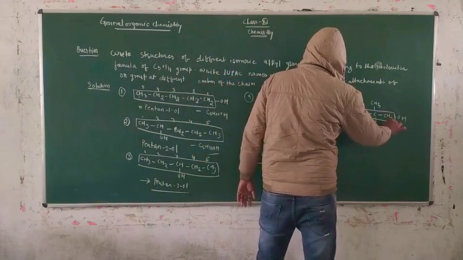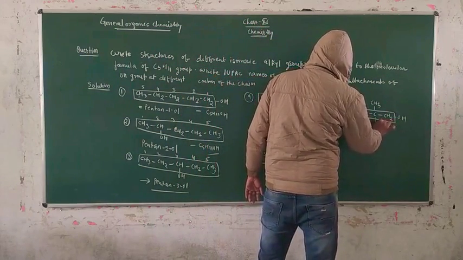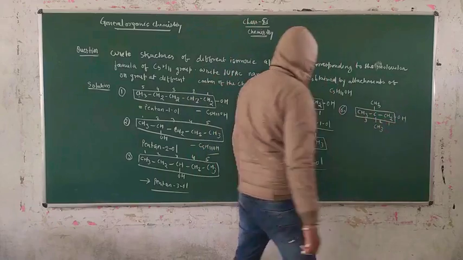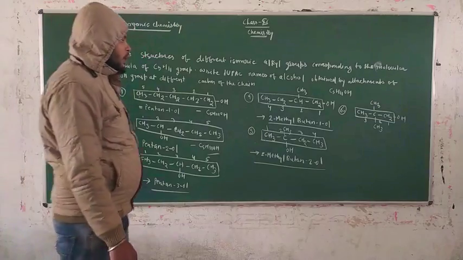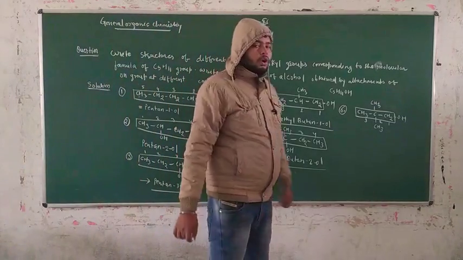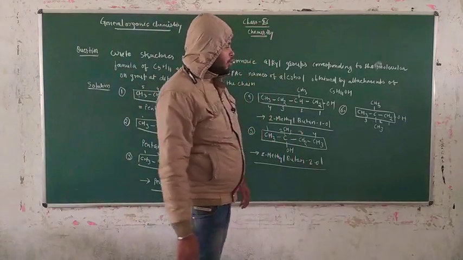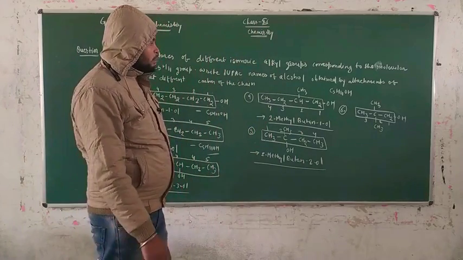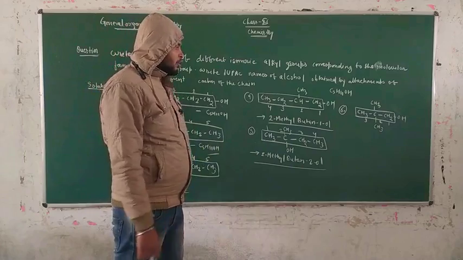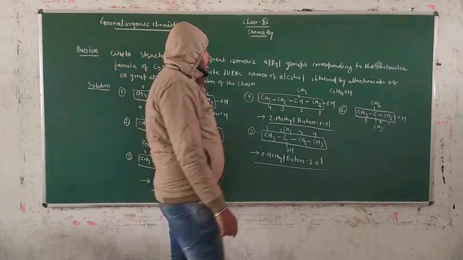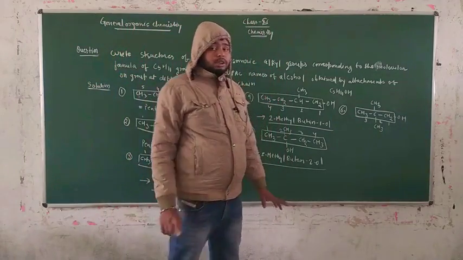For the naming it is written like this: 1, 2, 3. That means you have to change the skeleton of the carbon also, guys. That means this is also a form of chain isomers. These are all examples of chain isomers also, because you have to change the skeleton of the carbon. And this is also an example of positional isomers.